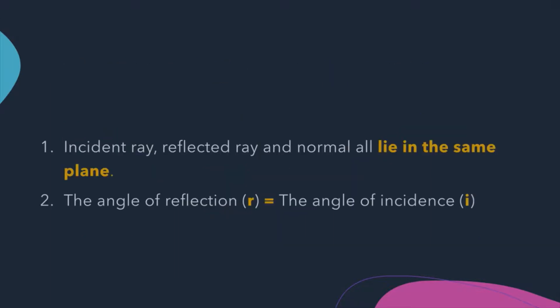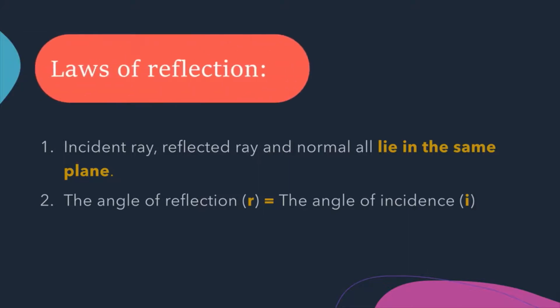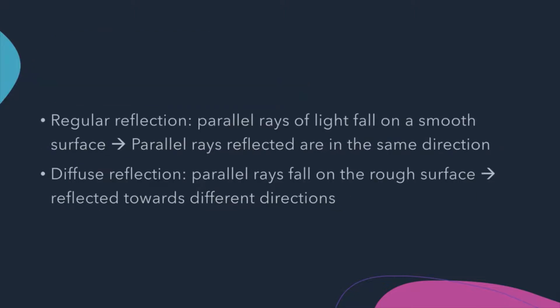For the laws of reflection, first of all, the incident ray, reflected ray, and normal all lie in the same plane. The angle of reflection is always equal to the angle of incidence. That can be concluded by doing experiments. Reflection occurs whenever light hits a surface.